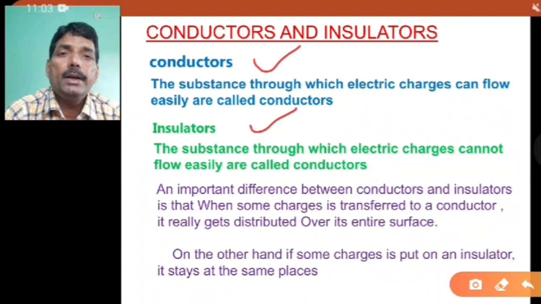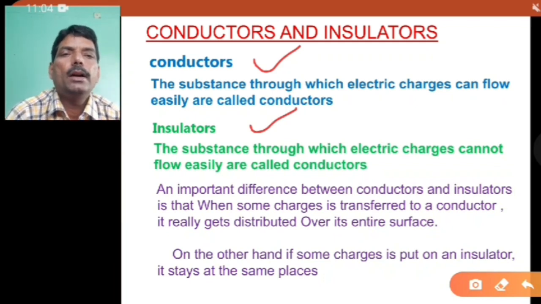That means free electrons are available. On the other hand, in the case of an insulator, the energy gap between the valence band and conduction band is very large. That's why you do not get free electrons in the conduction band, or you do not get the availability of electrons very easily.